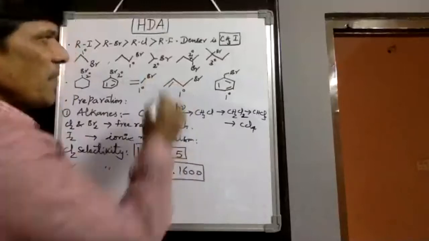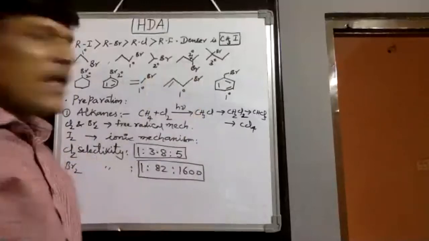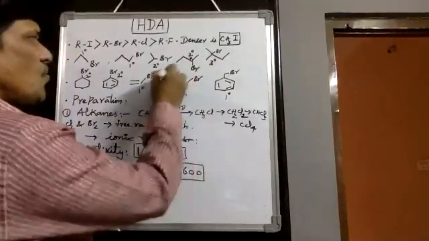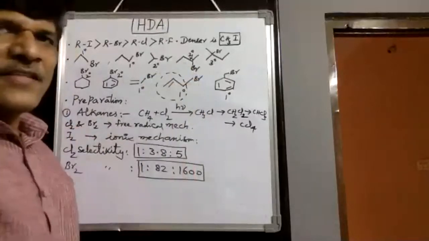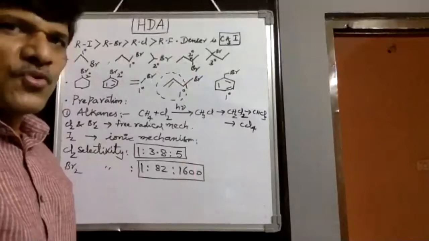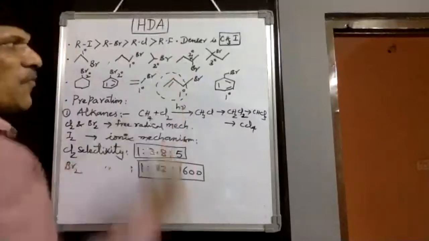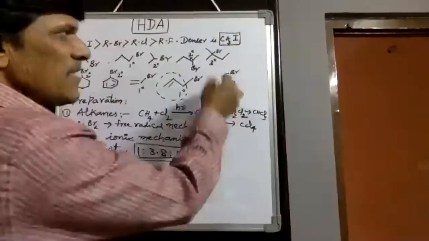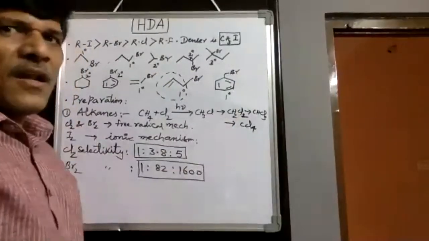Then the next one, allyl bromide. With the allylic group we always see resonance stabilization. The allyl carbocation shows resonance stabilization, therefore allyl bromide is another kind of alkyl halide. Then this is an example of benzyl bromide.